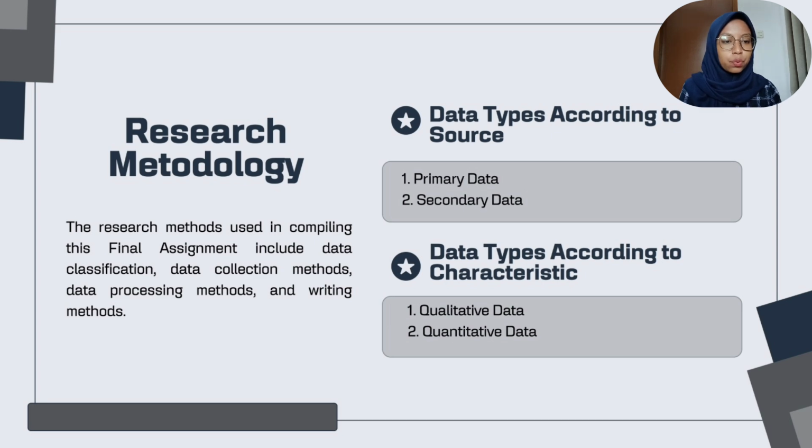Number 2, quantitative data. Quantitative data is data in the form of numbers. The quantitative data used in this final assignment is the payroll list, periodic tax returns, and evidence of tax report at ABC company.